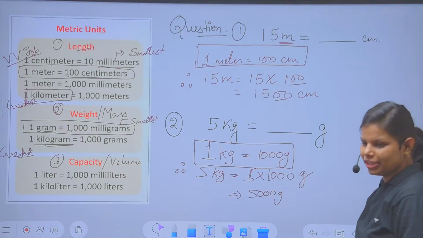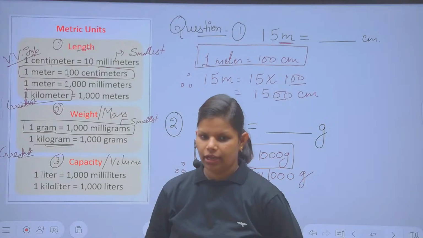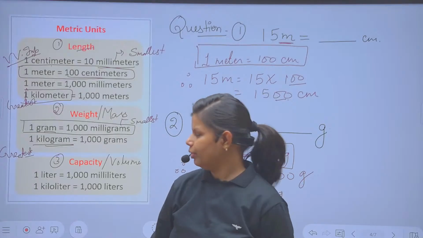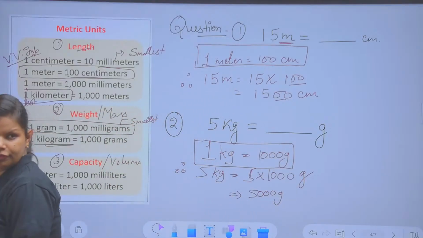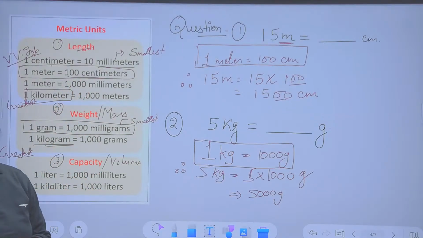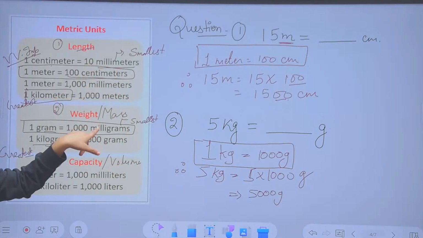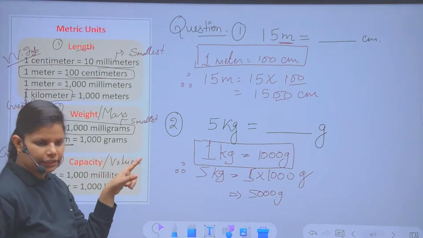Okay. So moving on, the third part for you is none other than capacity. Conversion is the same, beta. The thing you have to understand is only the conversion in different units. You are not supposed to use milliliter for length, or liter for weight. No.